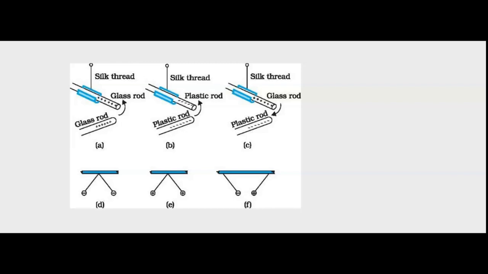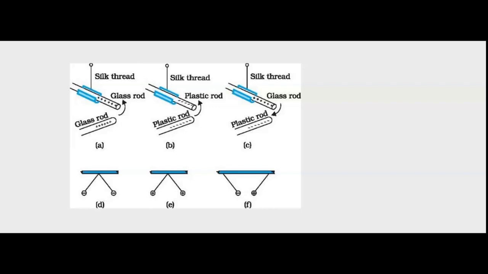Likewise, you can see that bodies like a glass rod, ebonite, silk, fur, etc., can acquire electric charge on rubbing. The charge developed on the glass rod with silk is different from the charge developed on the ebonite rod which is rubbed with fur. This is because a charged glass rod repels another charged glass rod but attracts a charged ebonite rod. Hence, two kinds of charges. You can now infer from this that there are two kinds of charges.